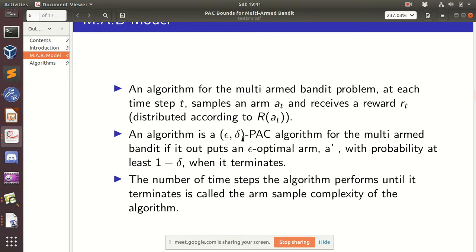The number of time steps the algorithm performs until it terminates is called the arm sample complexity. You can think of it as the total number of times we are sampling the arms. The main thing revolves around the sample complexity, which we want to reduce.